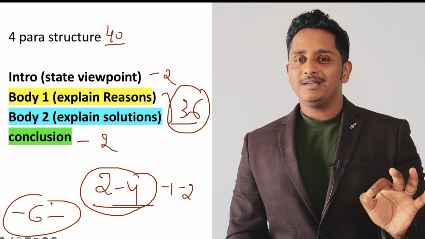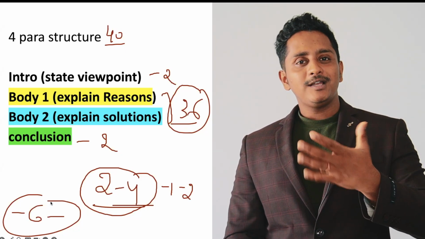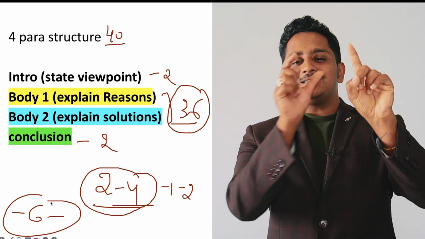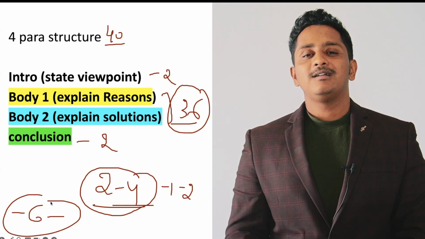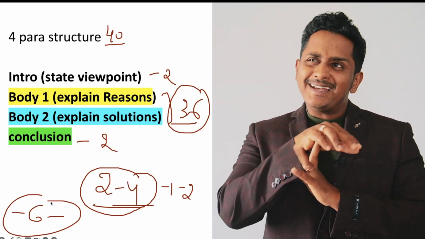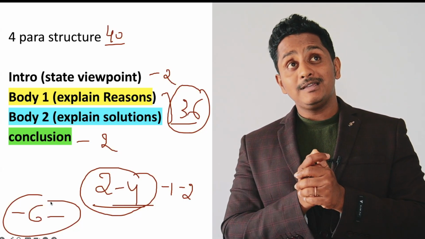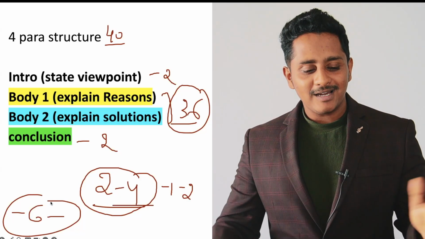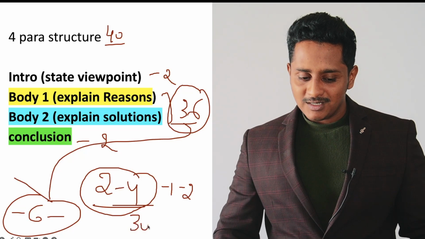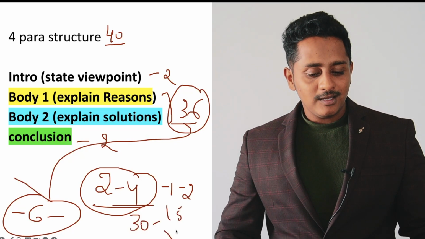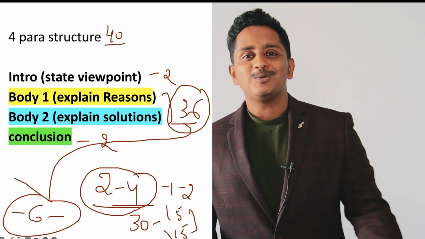You plan properly. Like I told you, before you start writing, body 1, this is the main idea, this is supporting, this is example. Body 2, this is main idea, this is supporting, example. Is the example convincing enough? Can I write in 2 or 3 sentences? Oh, definitely yes, I think yes. Then start. So of this 36 minutes, 6 minutes I'm taking off here. So 30 minutes, 15 minutes for body 1 and 15 minutes for body 2.